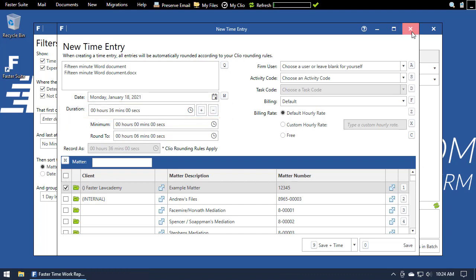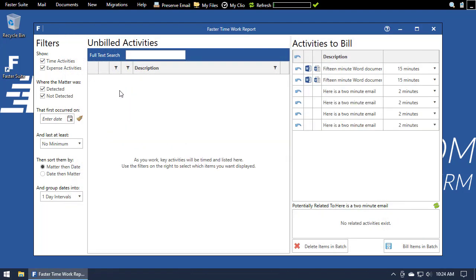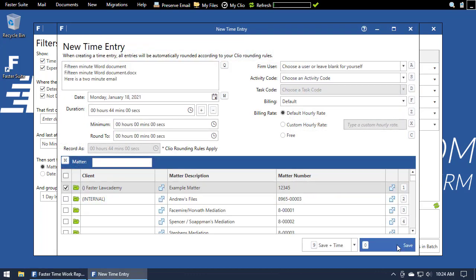If we close this window and add in our email entries, we get a total of 44 minutes since the emails don't have a rounding setting configured. This time entry will still round in Clio after it's saved to 48 minutes or 0.8 hours. By configuring these settings appropriately for all the applications we use, we can make sure that we don't bill any more or less than we normally would when using FasterTime.